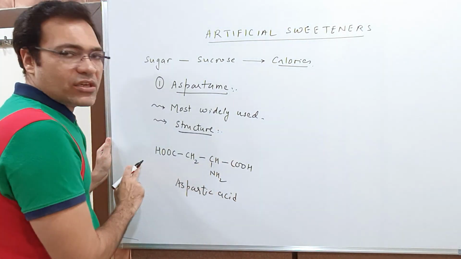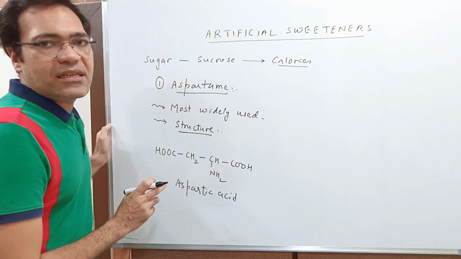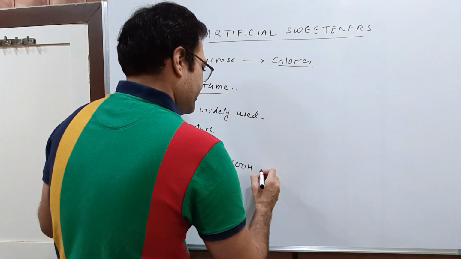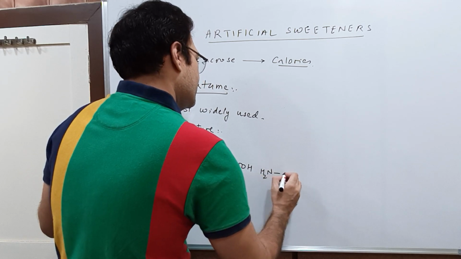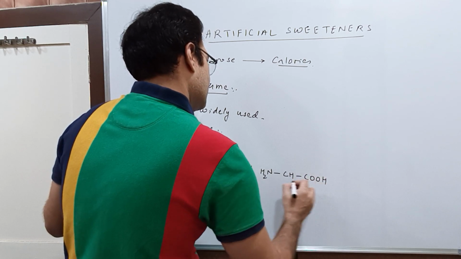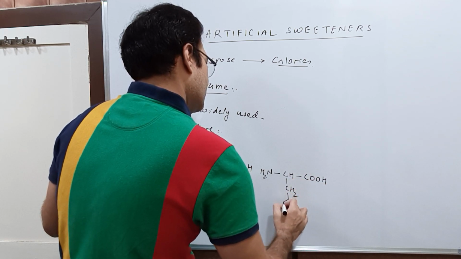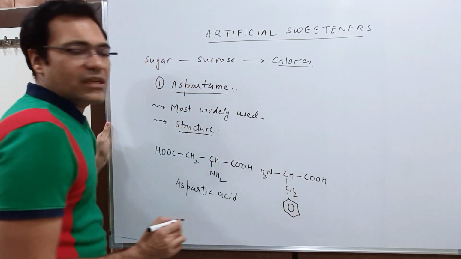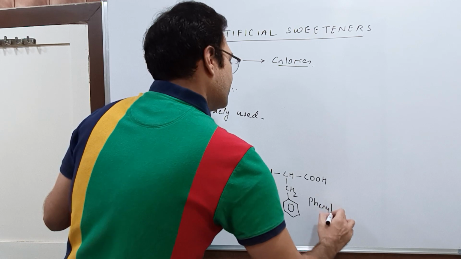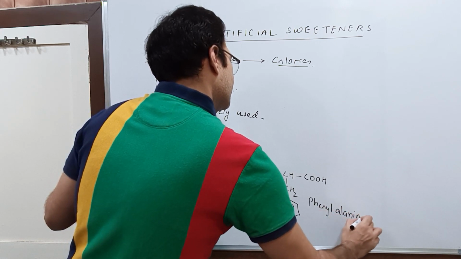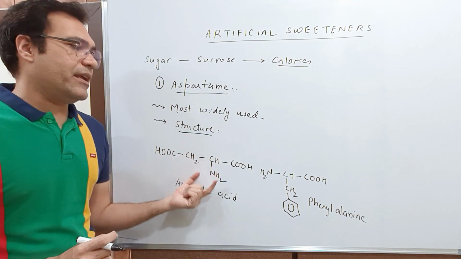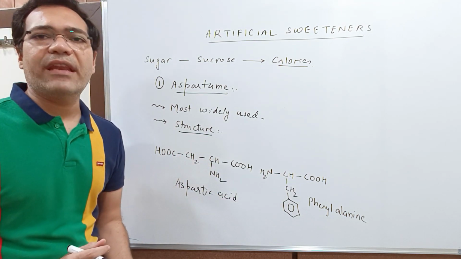Correct? This is the structure of aspartic acid. Aspartic acid is an amino acid. And this is the structure of an amino acid called phenylalanine. So this is an amino acid named aspartic acid, and this is the amino acid called phenylalanine.